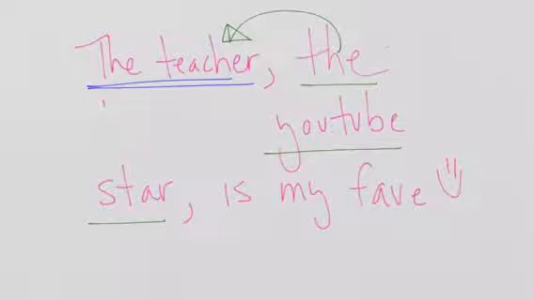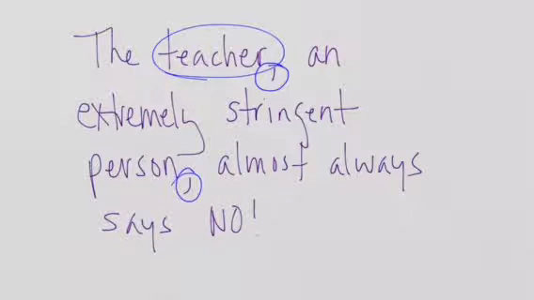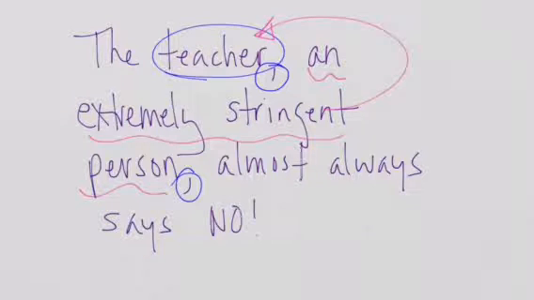So appositive phrases are noun phrases that rename the subject. And remember, oftentimes they're set off by commas. So that's your little trick to remember that. Here's another one. The teacher, an extremely stringent person, almost always says no. All right, so what you want to do is identify the subject, the teacher, note that there might be some commas, and then think about, is the phrase renaming the subject, an extremely stringent person? Yeah, it is. It's renaming the teacher. So here you have another example of an appositive phrase.